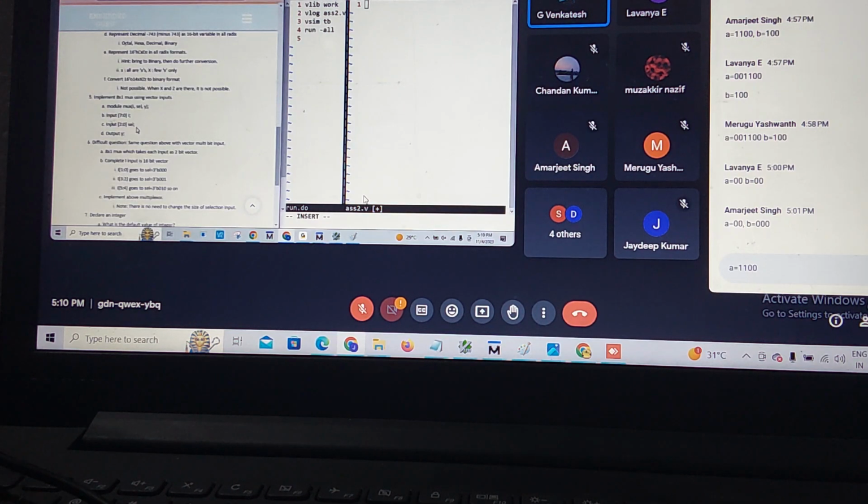You people do the same thing. This is a vector model. If you want, I will give a hint regarding this 5th question. Giri, this is vector. See, I am doing the design here. Model name is mux 8 to 1 mux. Input is I, selection is S, output Y. I am doing the prototype in the model. Input, what is the size? 7 down to 0.